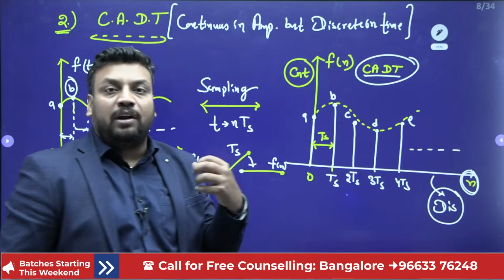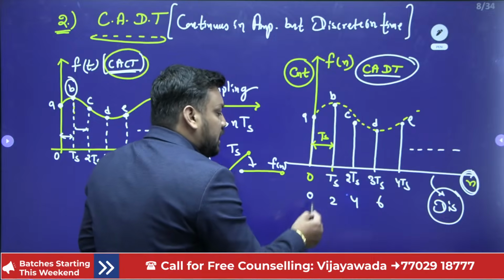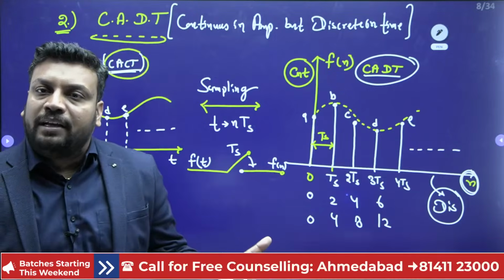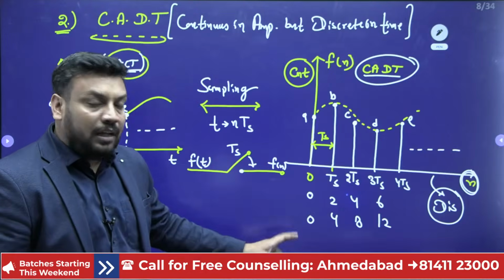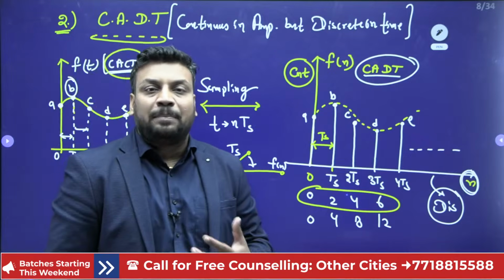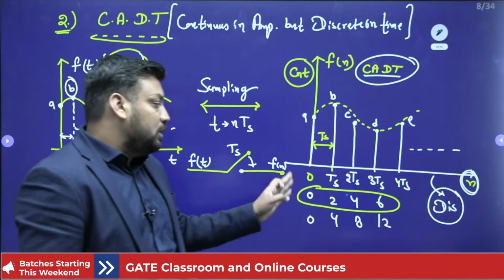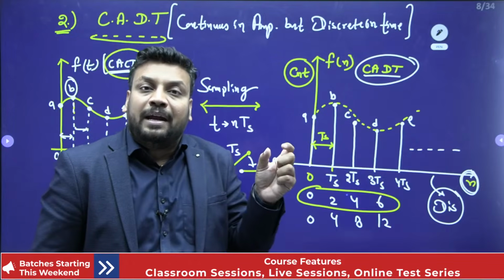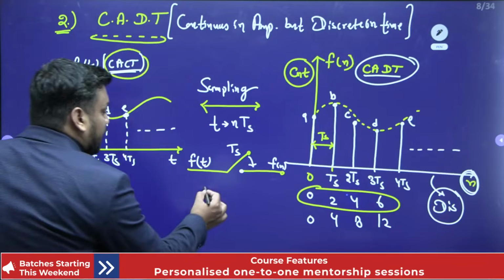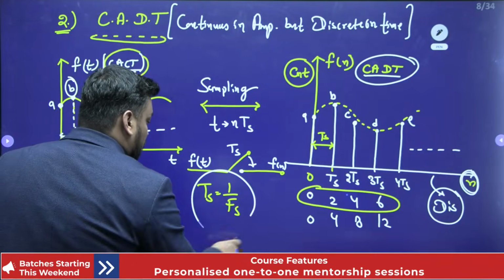If you take Ts as 2, then the instants are 0, 2, 4, 6. If your Ts is 4, then 0, 4, 8, 12, like that, because n is nothing but an integer. It means in the discrete time signal, I can't represent my signal at, say, the 1.5 location. It is only defined for 0, 2, 4, 6, because I already fixed this Ts, which is the sampling time, and the sampling time is the reciprocal of the sampling frequency, 1 upon Fs. I hope it is clear to you.